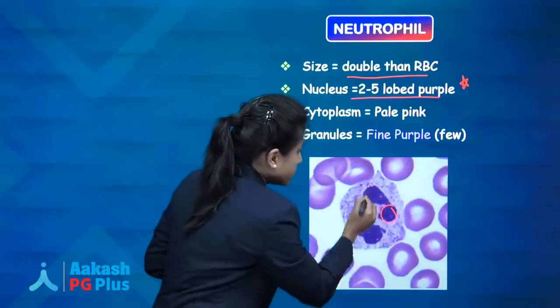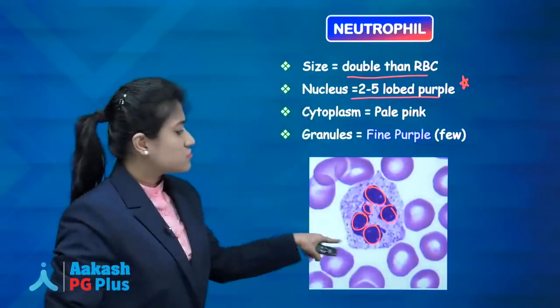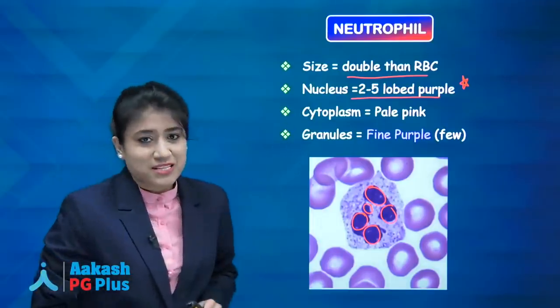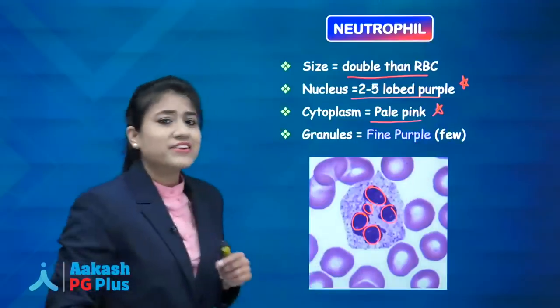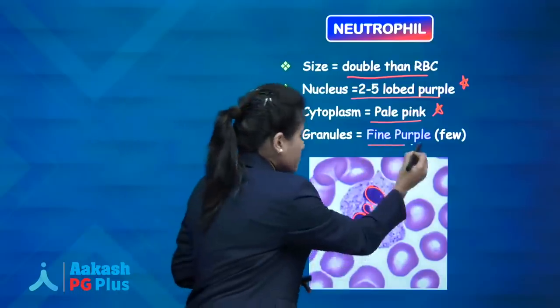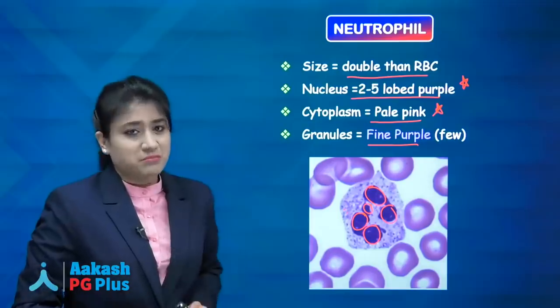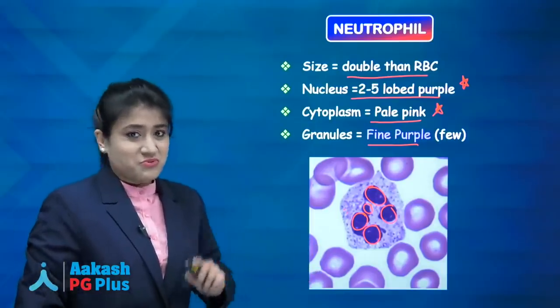This is 1 lobe, 2nd, 3rd, 4th, 5th. So this neutrophil is having 5 lobed nucleus. What about cytoplasm? Cytoplasm is pale pink in color. And granules, just look over here carefully. They are fine purple colored granules, which are few in number.